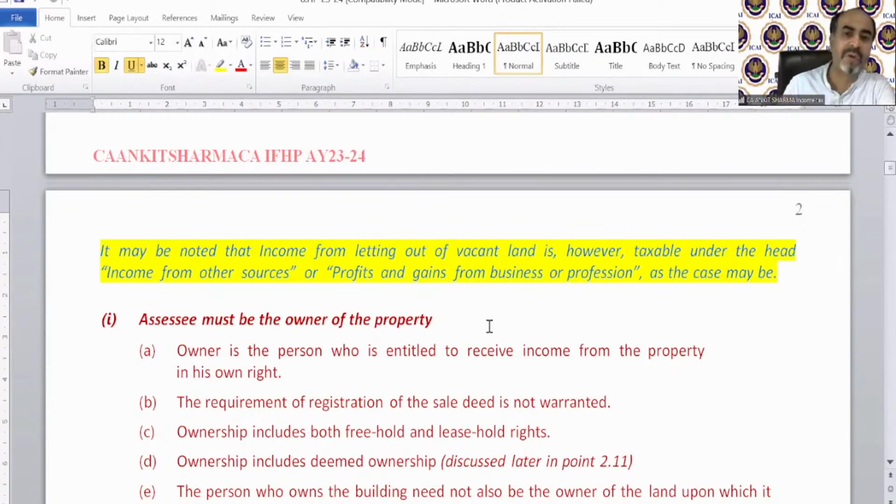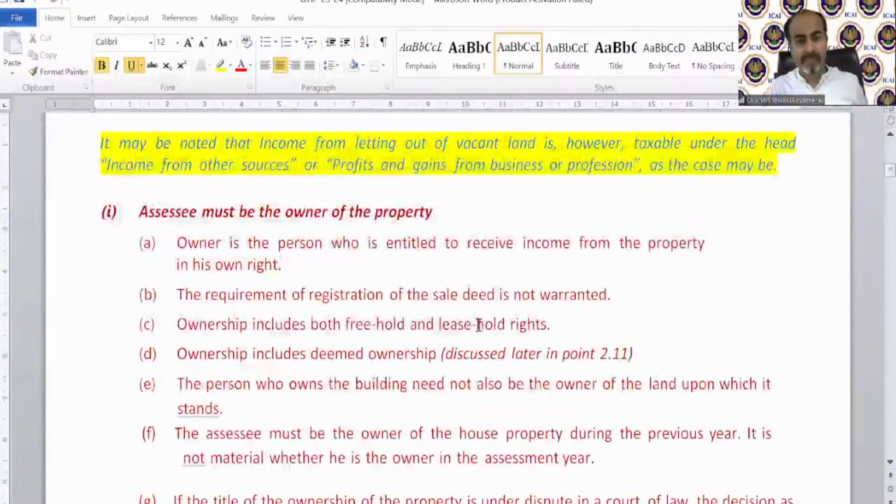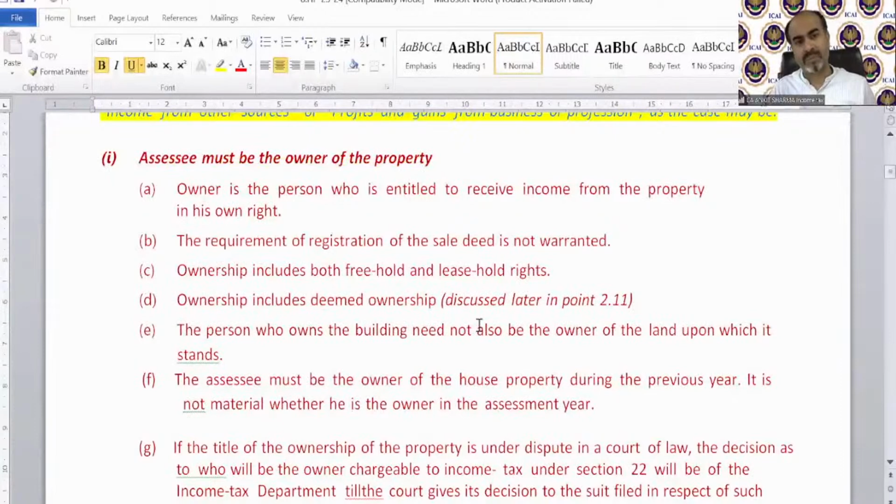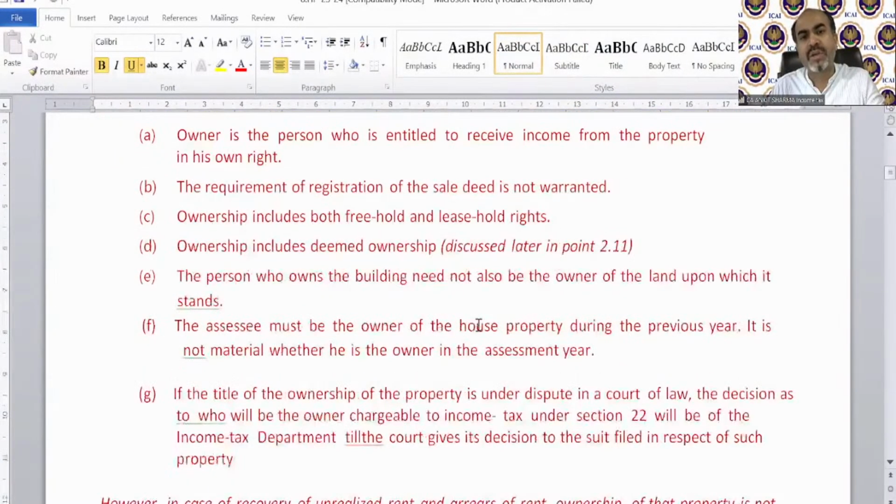So if there is a plain land and you let it out, then the rental income cannot be taxed under the head income from house property. Clear? Assessee must be the owner of the property. Owner is the person who is entitled to receive income from the property, of course. That's a very general concept. The requirement of registration of the sale deed is not warranted. Ownership includes both freehold and leasehold. Ownership includes deemed ownership. So this is important.